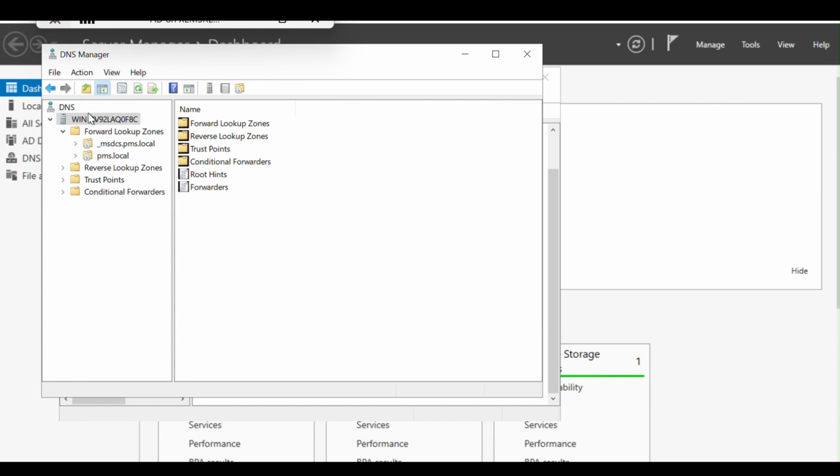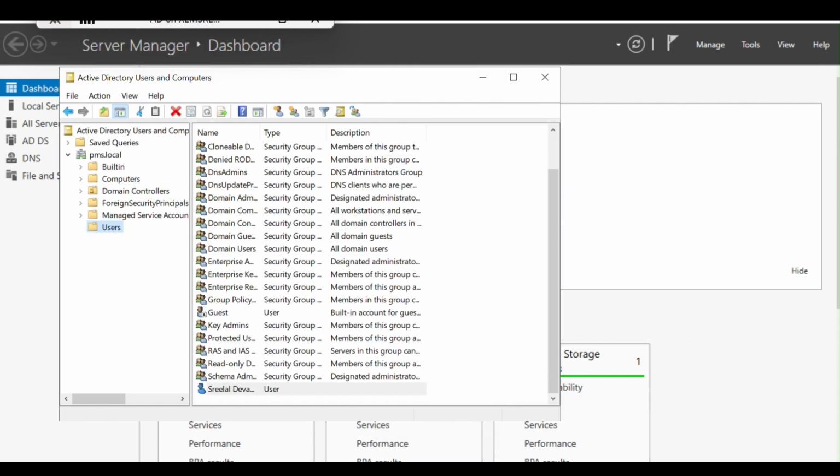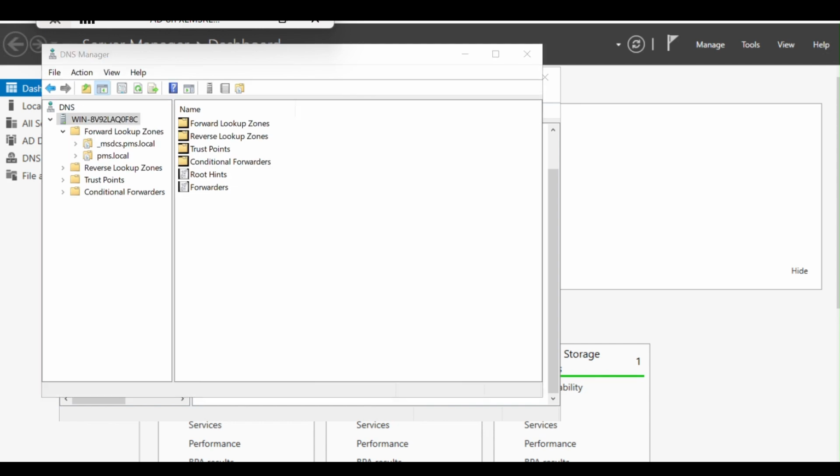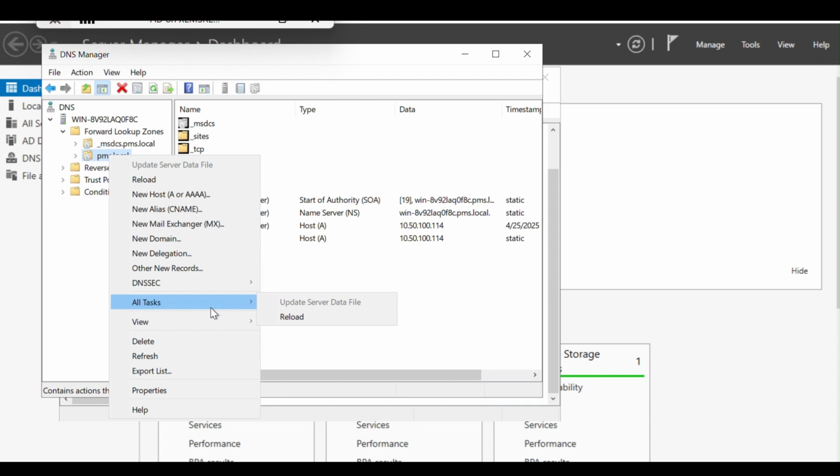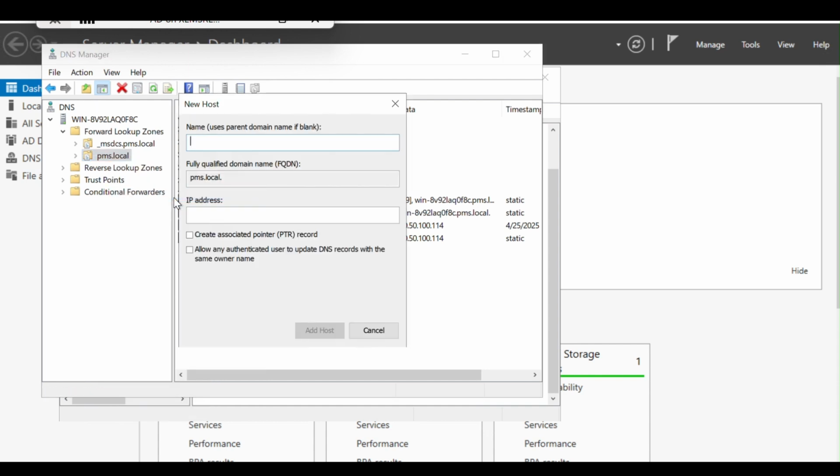So what we can do is go to DNS Manager, new host, test PC, again IP.